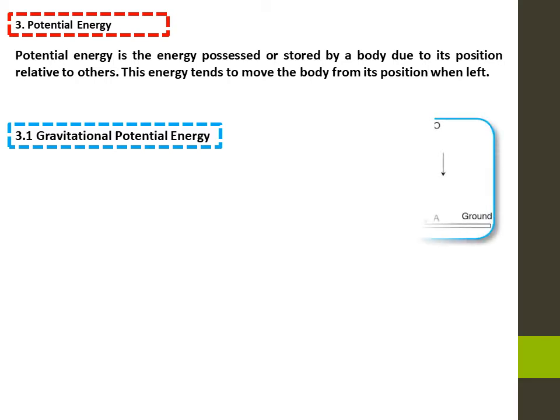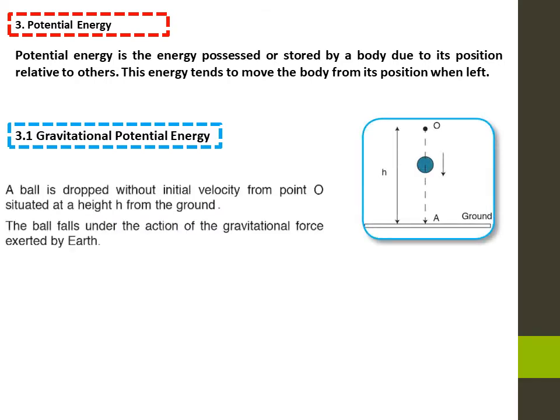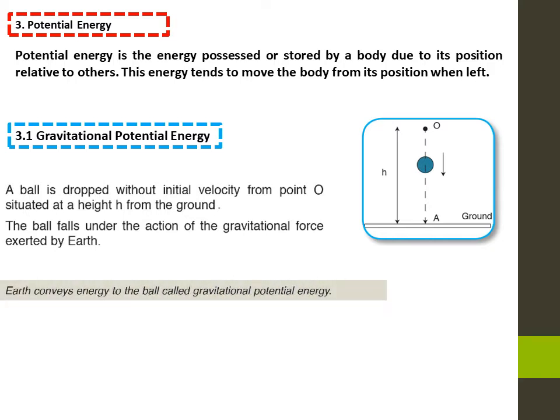Gravitational potential energy. A ball is dropped without initial velocity from point O, situated at a height h from the ground. The ball falls under the action of the gravitational force exerted by Earth. The ball doesn't possess kinetic energy at point O because its initial velocity at point O is zero. When we leave the ball, it moves. The energy acquired by the ball is stored energy caused by gravity. Earth conveys energy to the ball called gravitational potential energy.